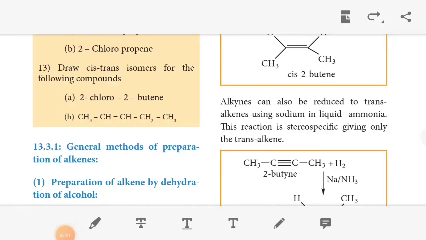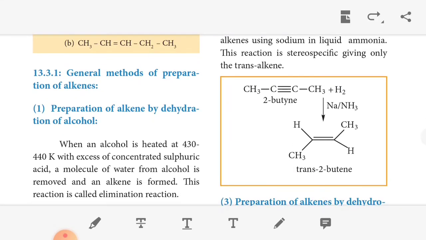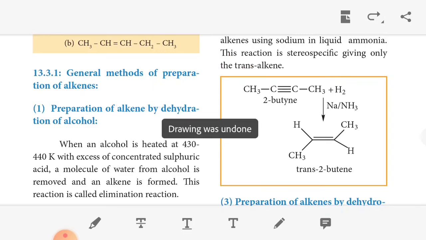The next topic is the general methods of preparation of alkenes. Alkene means a compound containing a carbon-carbon double bond. So first method: the preparation of alkene by dehydration of alcohols. Hydration means addition of water. Dehydration means removal of water. When alcohol is heated at 430 to 440 Kelvin in excess of concentrated H2SO4, that is sulfuric acid, a molecule of water is removed from the alcohol. An alkene is formed. So by the dehydration process we can prepare alkene. This is the first method.